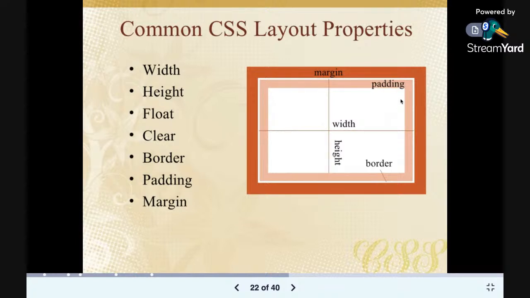The space between the content of a container and the container is called padding. Let me say that again. The space between the content of a container and its border, right? Look at the border line here. It's a white border here. The space between the border and the content of a container is called padding. And the space between a container or the border and another container is called margin.